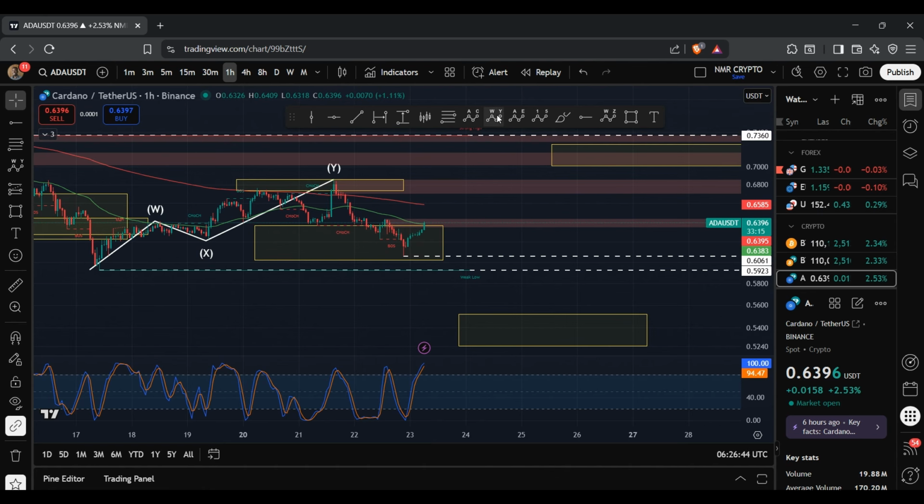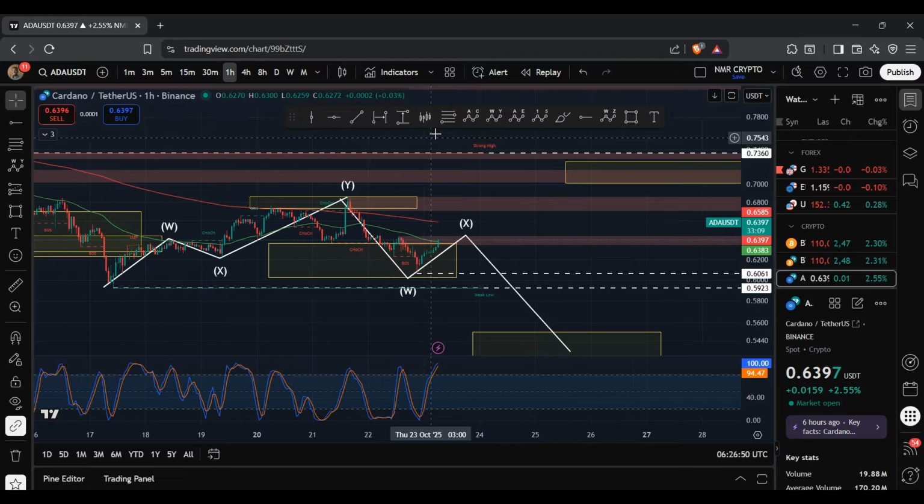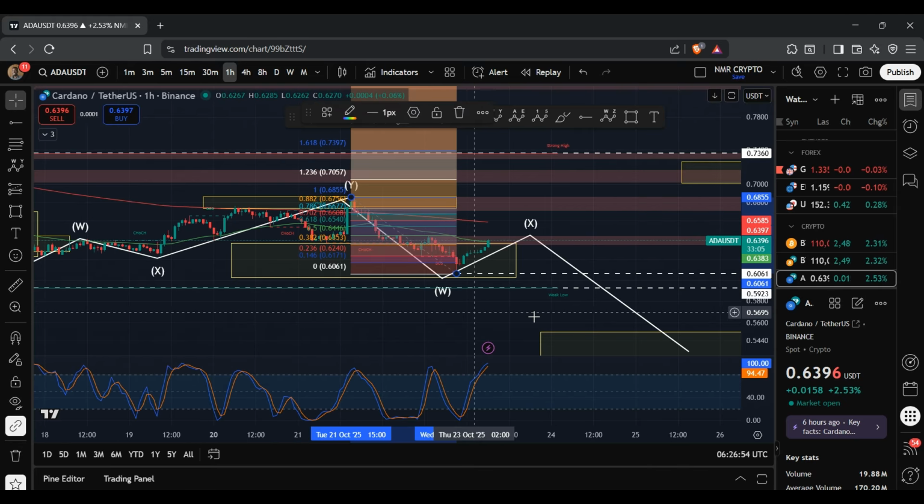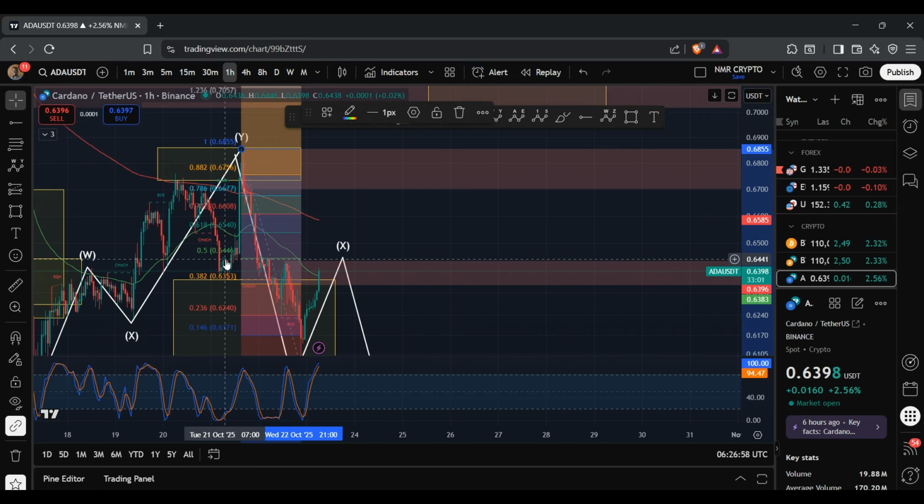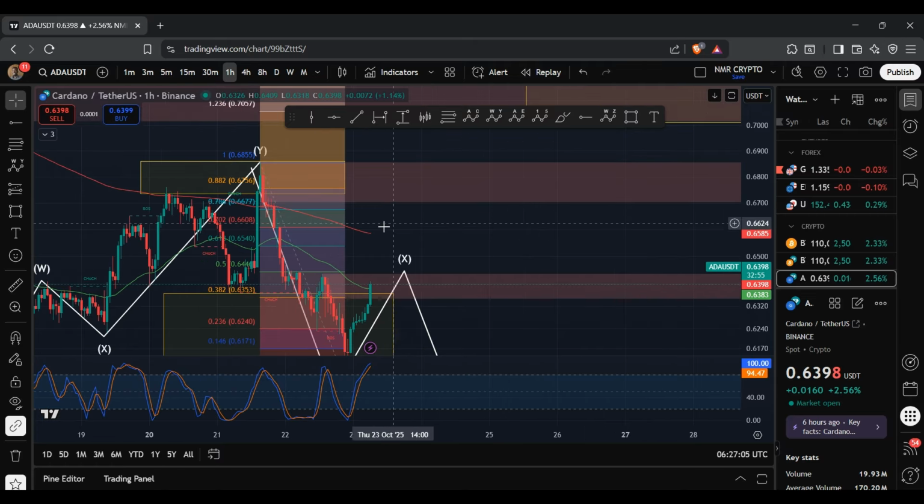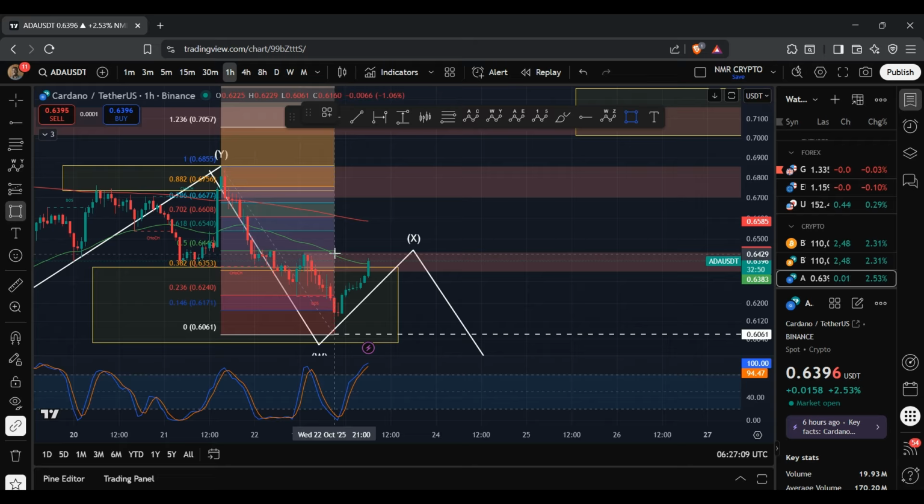And if that's the case, then the X wave would typically reach anywhere between 50 to 78.6% of the W wave. So if I bring in the fib tool and bring this down to 60.61 cents, and so this region between 64.46 cents to 67.56 cents is going to be key in determining whether or not we are bullish or bearish. So if I just set this target out, we haven't yet tapped into this range.